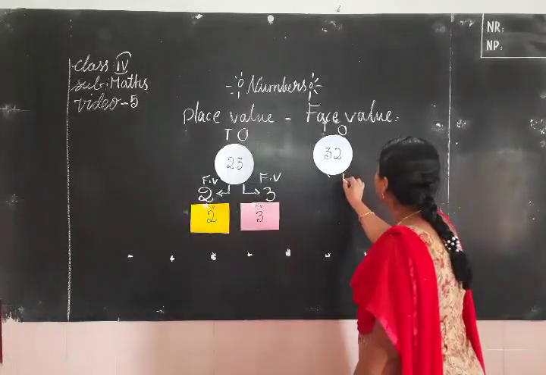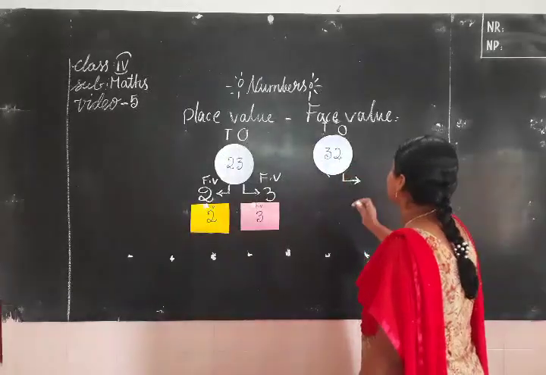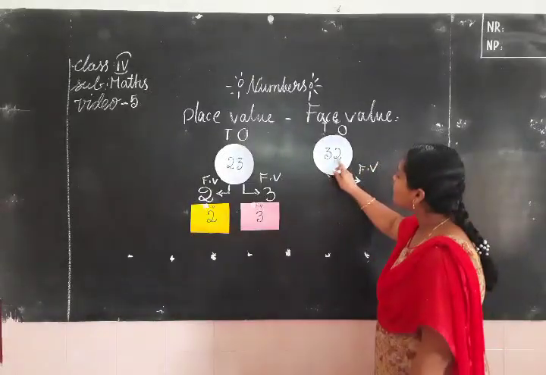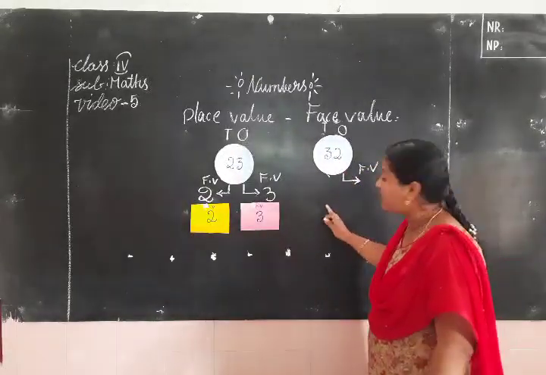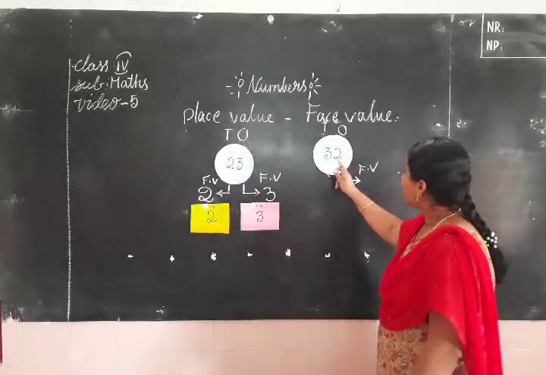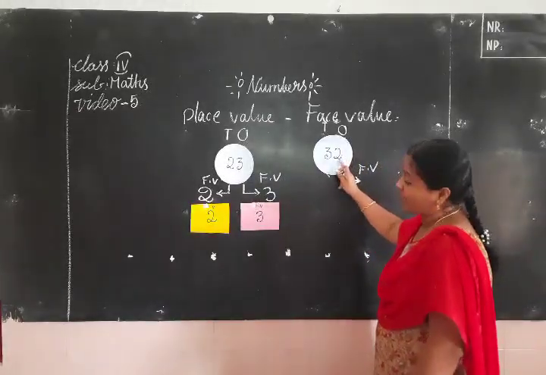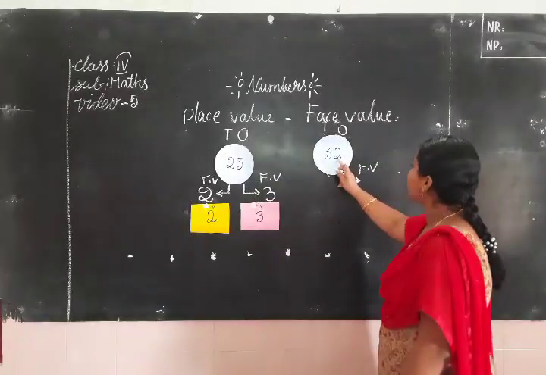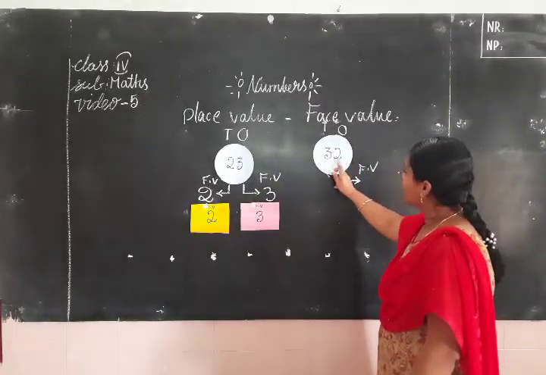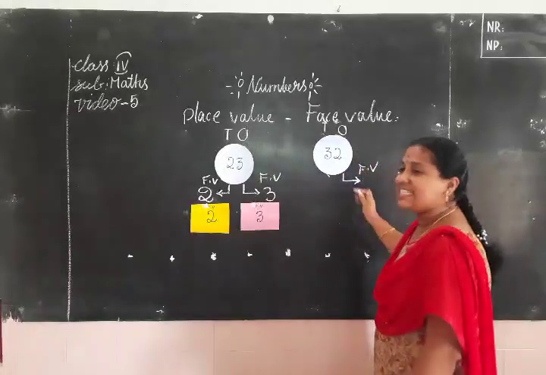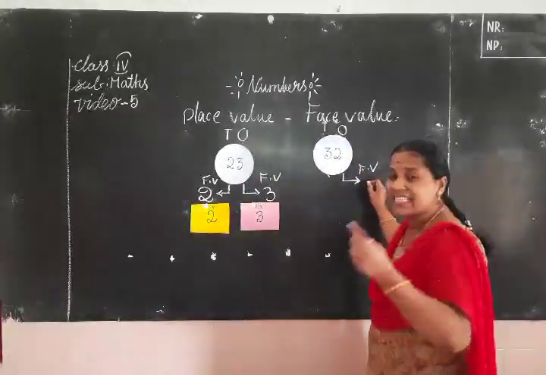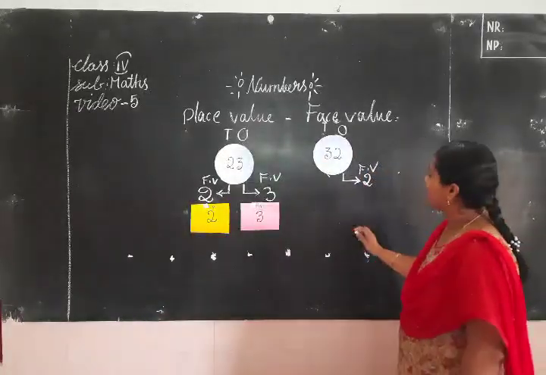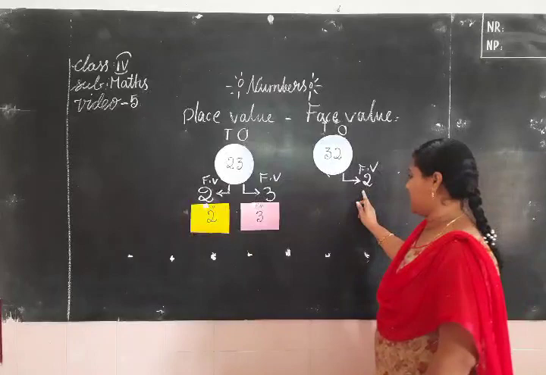First of all, we write the value of this digit. What is the face value of this 2? I already explained, children. Place value, I am asking face value. It is a little bit confusing, children. Don't get confused. I am asking face value. The face value of 2 is the digit itself only, the same as that particular number, 2. The face value number doesn't change.